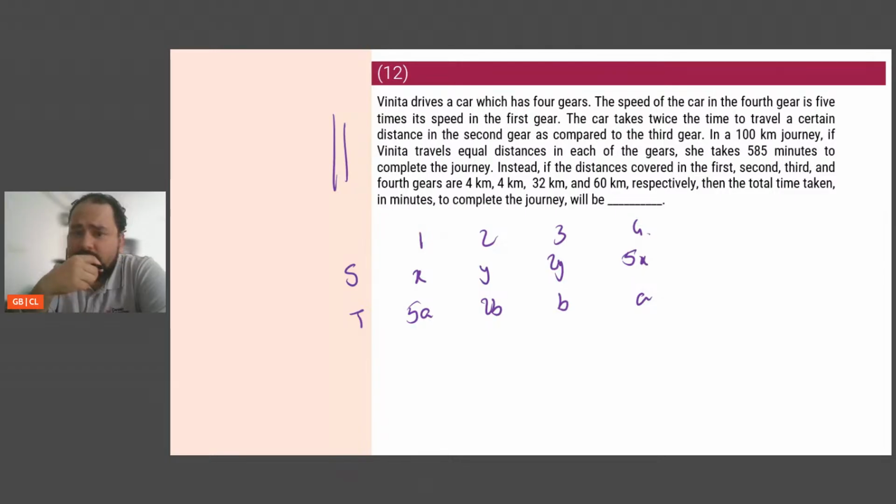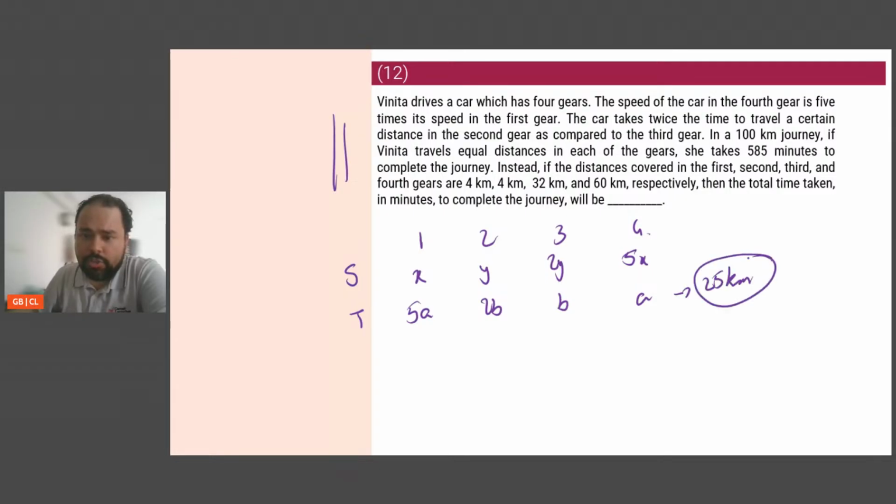If Vinita travels equal distances, she takes 585 minutes. So for each of them, let's say equal distances, that's 25 kilometers for each of them.